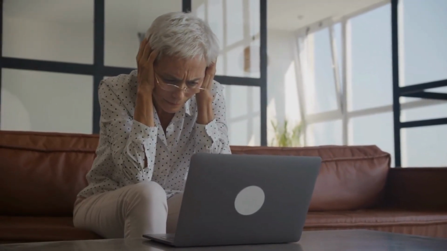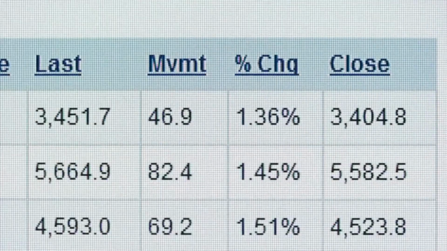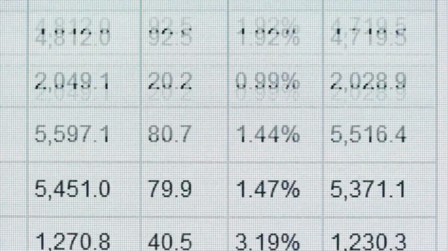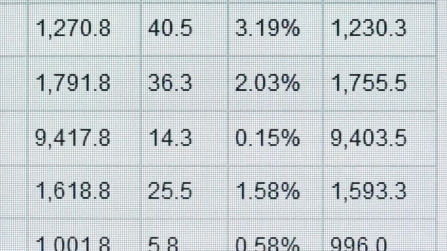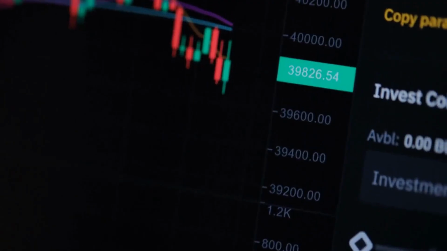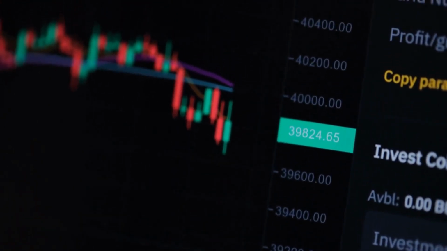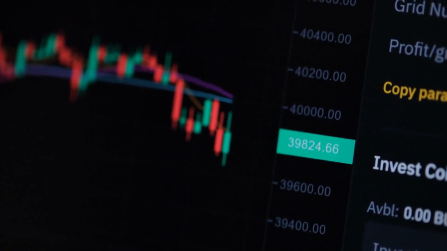While they can amplify gains, they also increase the risk of significant losses. If the market moves against a trader's position, they may be required to deposit additional funds or sell their assets at a loss. This highlights the importance of understanding the risks involved and using these strategies judiciously.